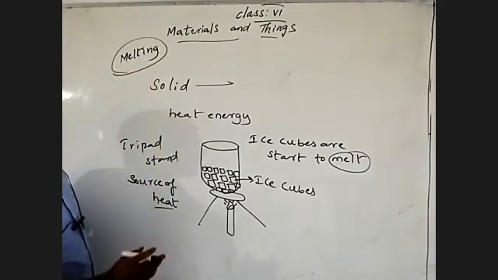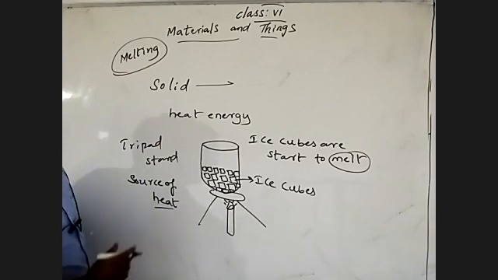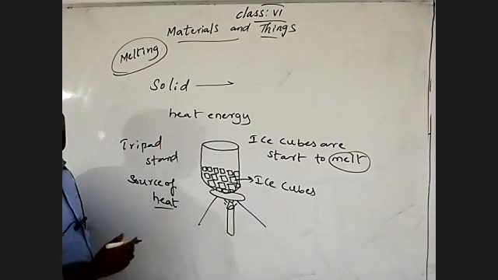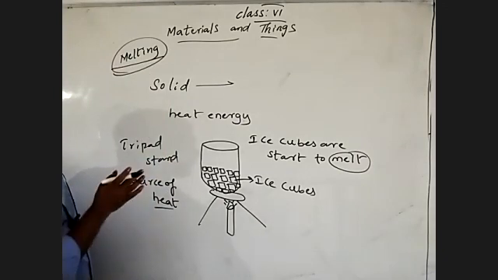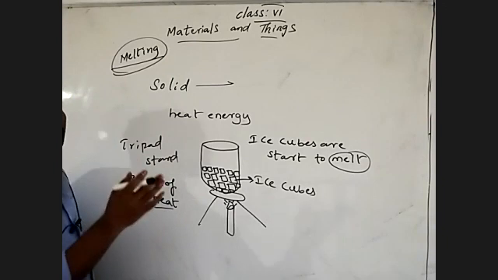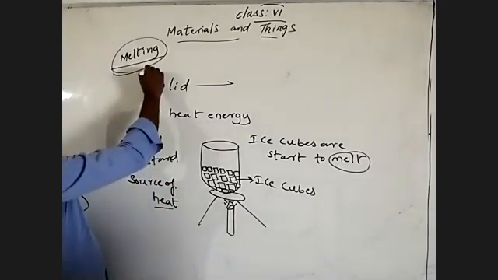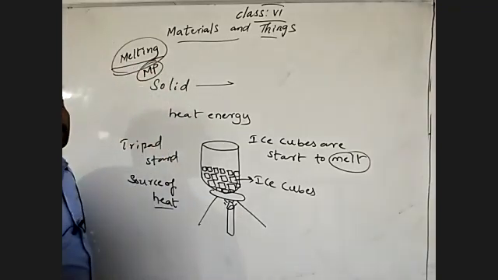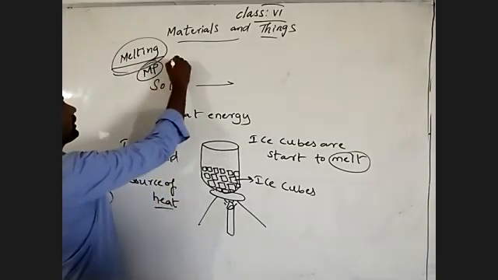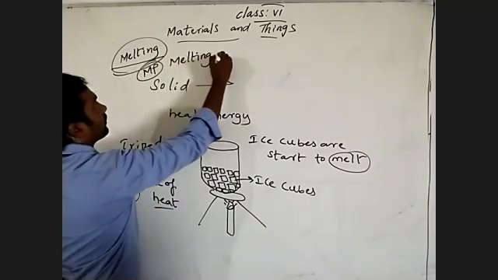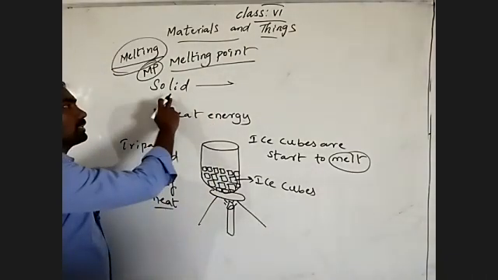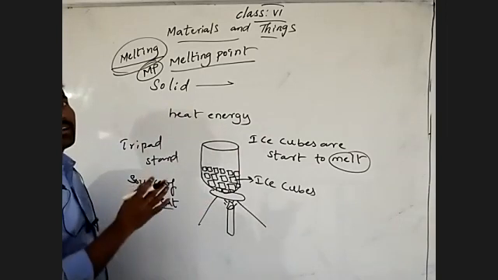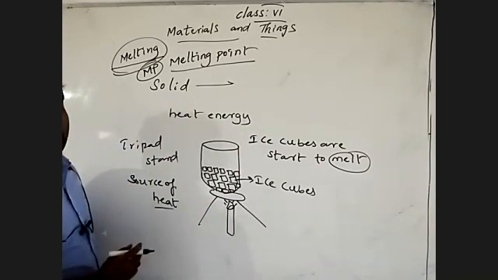The solid state of a substance converts into the liquid state of the substance. That is melting. And one more thing we learned is the melting point. What we discussed is that the melting point means the solid state of a substance changes into the liquid state of the substance at a constant temperature.